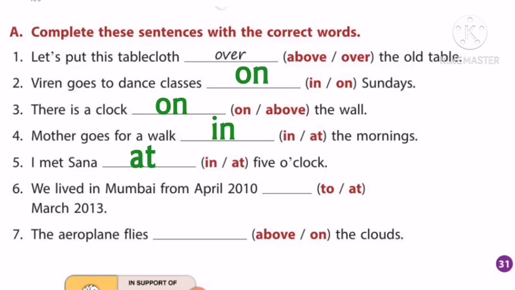So children, complete the rest of the questions. Find out the correct words by yourself. The answer keys will be given in the Google Classroom. You can check it after doing this activity.